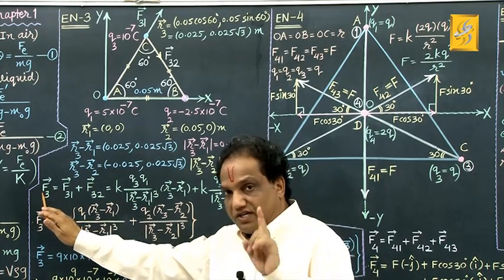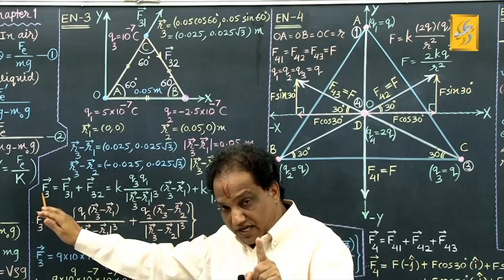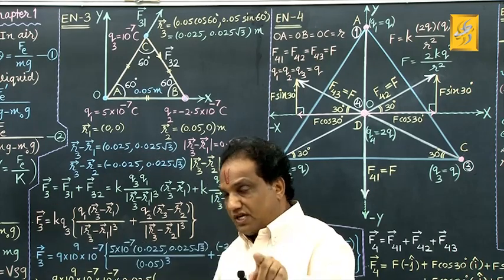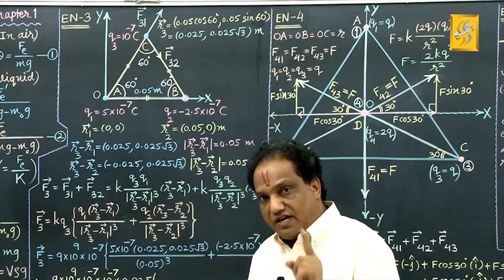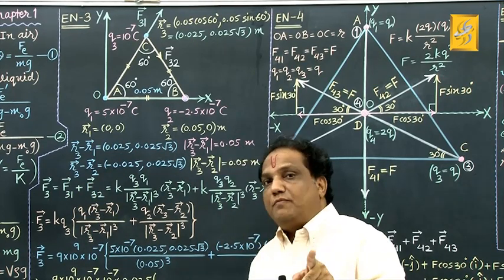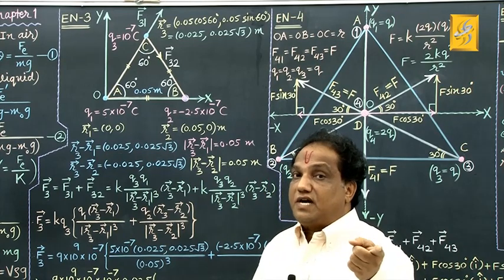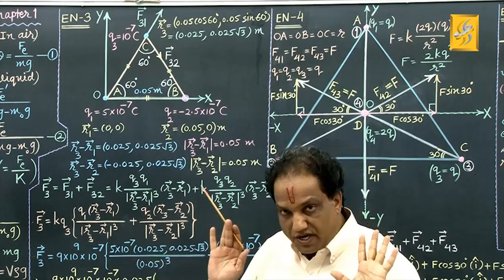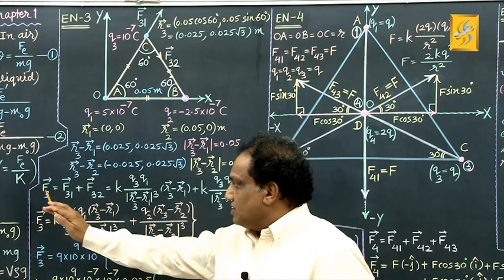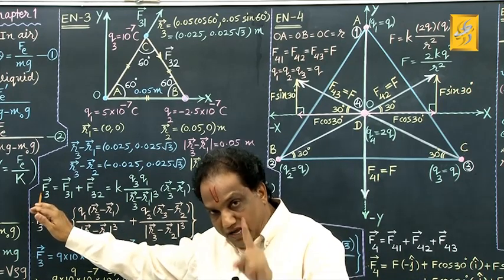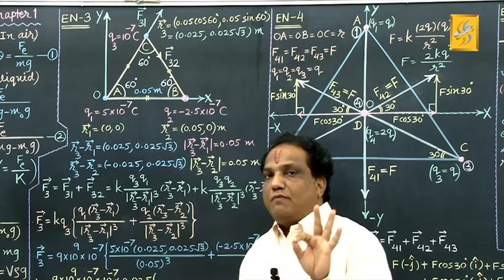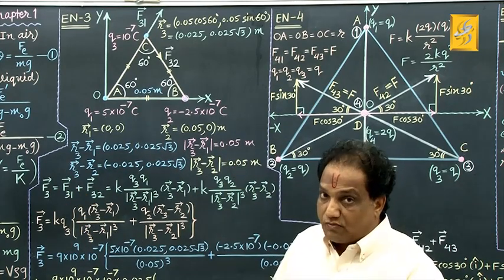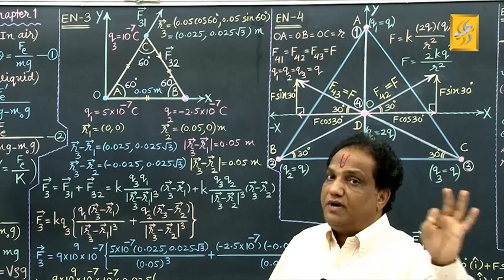The resultant Coulombian force exerted on any charge is just equal to the vector addition of independent Coulombian forces exerted on that charge by the rest of the charges. I repeat, the resultant Coulombian force exerted on any point charge is just equal to the vector addition of Coulombian forces exerted by the rest of the charges on that charge independently.